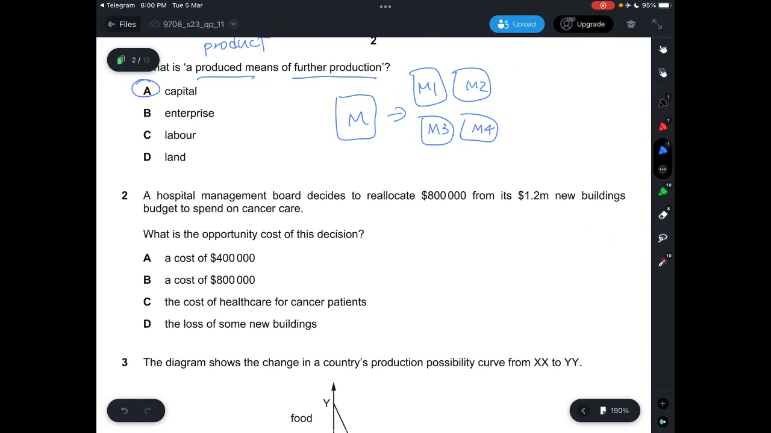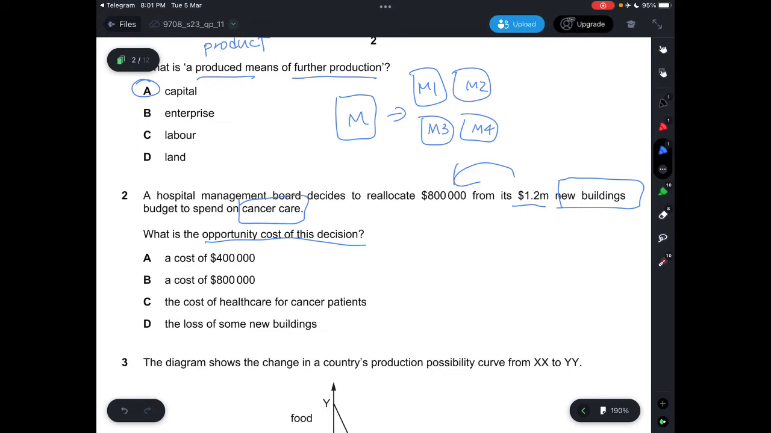Question 2. A hospital management board decides to reallocate $800,000 from its $1.2 million new buildings budget to spend on cancer care. So basically, a hospital decides that supposedly $1.2 million is used to produce new buildings, but now $800,000 from it has been removed to spend on cancer care. So the opportunity cost would be the next best alternative foregone. The next best alternative foregone would be the best thing that you can do with that $800,000 that you have taken out for cancer treatment.